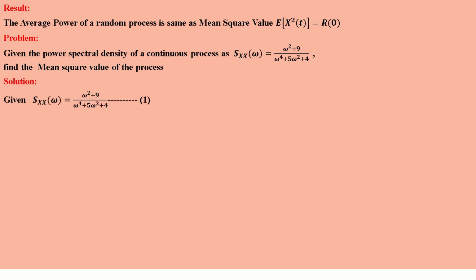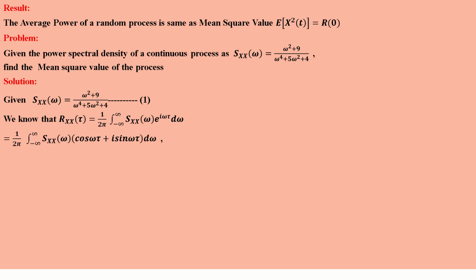So given S of omega equal to (omega square plus 9) by (omega power 4 plus 5 omega square plus 4), that is equation number 1. We know the autocorrelation R is the inverse Fourier transform of the power spectral density. So R of tau is 1 by 2 pi integral from minus infinity to plus infinity S_X of omega e power i omega tau d omega, which is 1 by 2 pi integral of S of omega into (cos omega tau plus i sin omega tau) d omega.